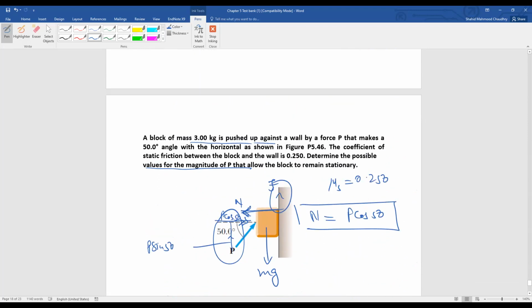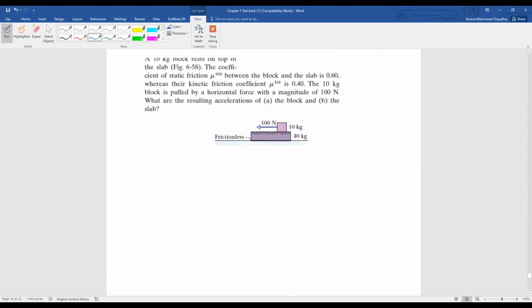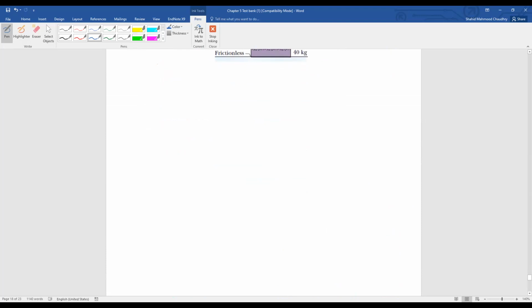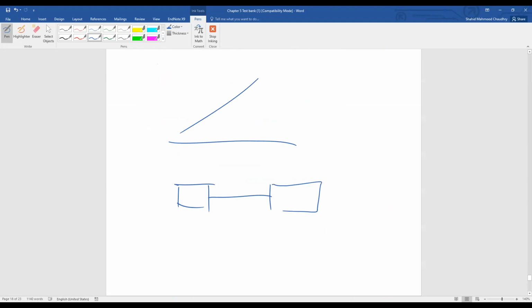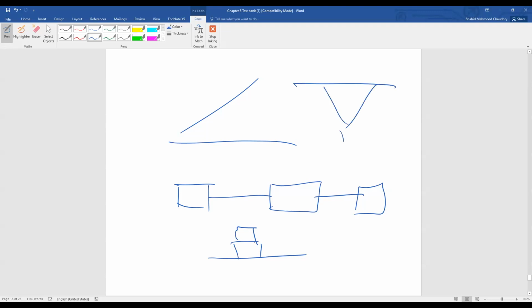So in this way, I have discussed with you different situations of the problems. So you should solve the problem yourself, especially for the inclined plane, especially for the connected bodies, and especially for the blocks over the block. Okay. And then the hanging bodies. Okay.